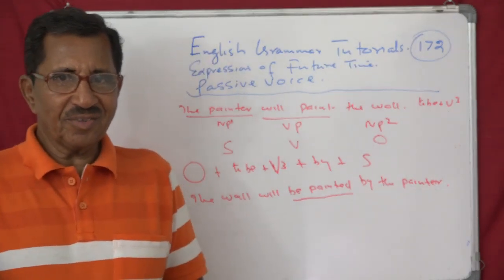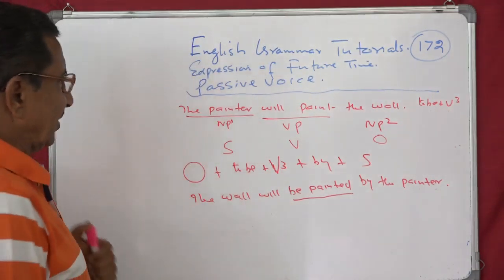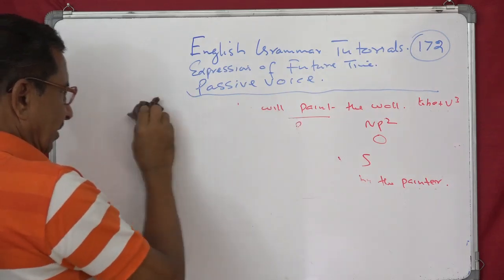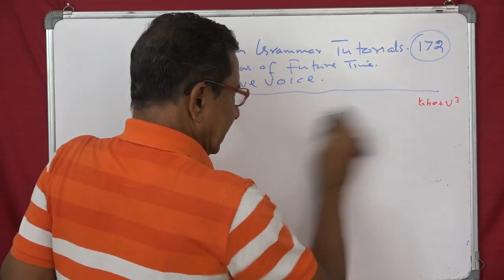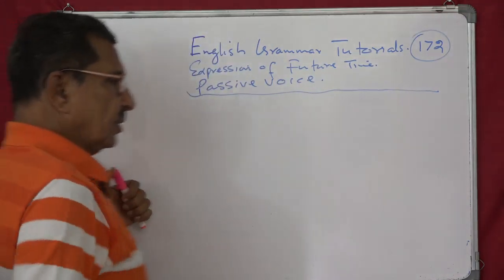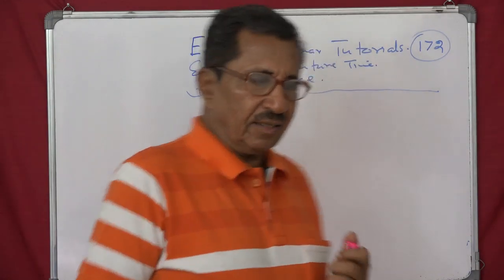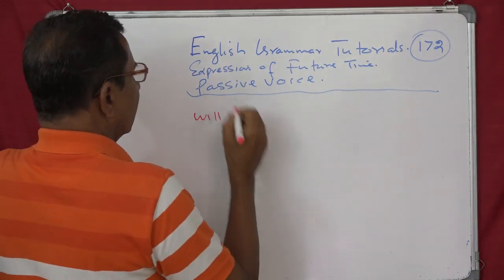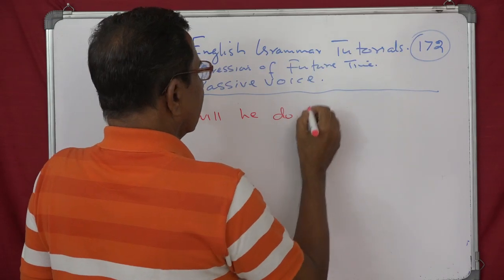It's very simple, because we have been doing this right from the very beginning, when we started this discussion of tenses with the present continuous tense or present progressive tense. You remember that. So we will do some more examples, then it will become very easy for you. So you have got the questions again. Will he do that?